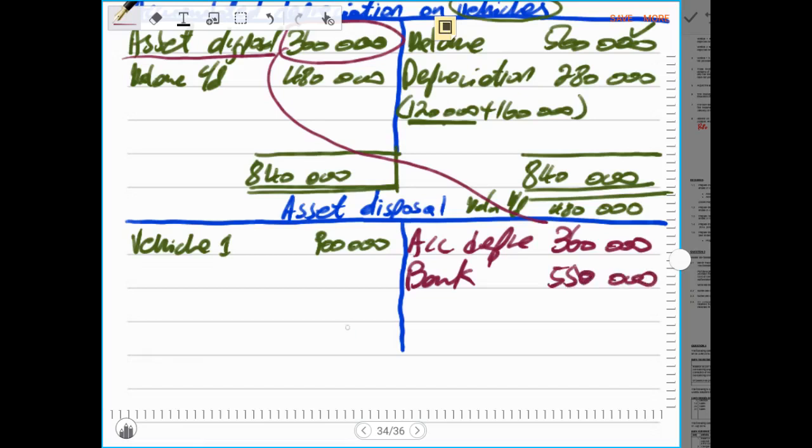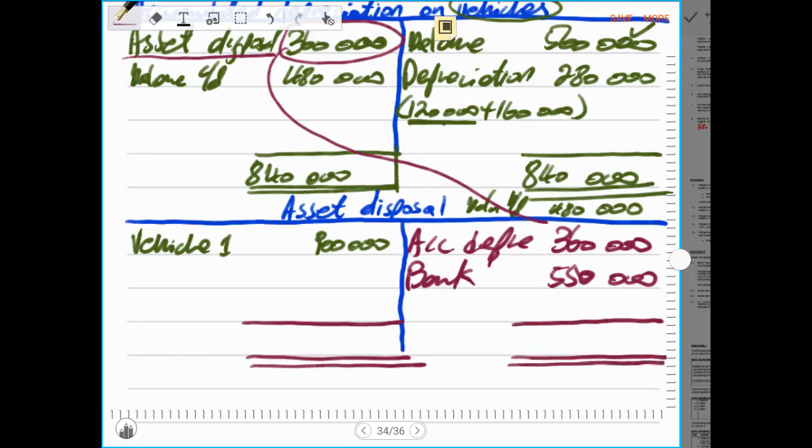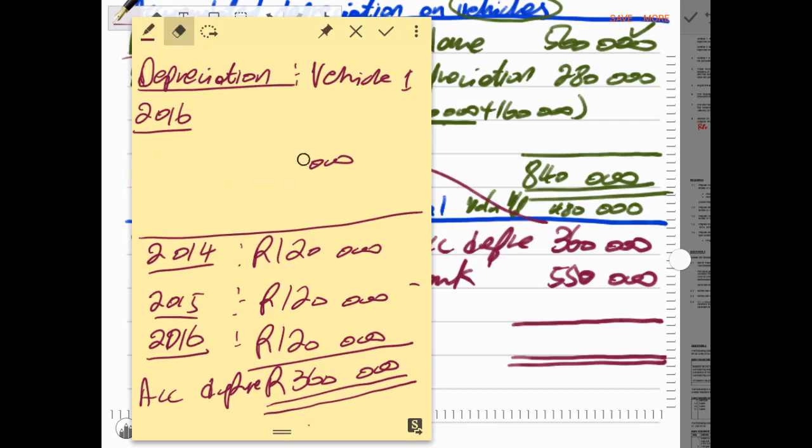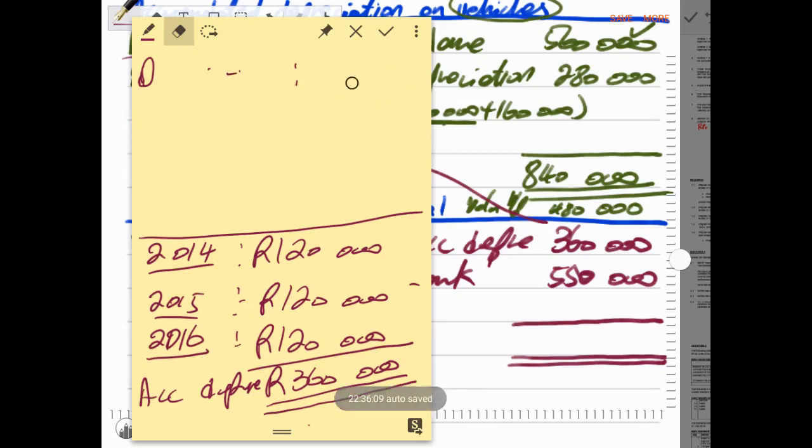550,000 rands. Then after you have recorded that, we have to determine if we have made a profit or a loss on the disposal of this asset. Remember, to determine if you have made a profit or a loss, you need to know the cost and you need to know the accumulated depreciation, so that will give you the carrying amount.